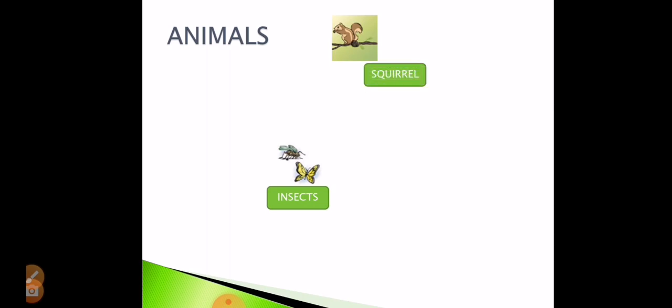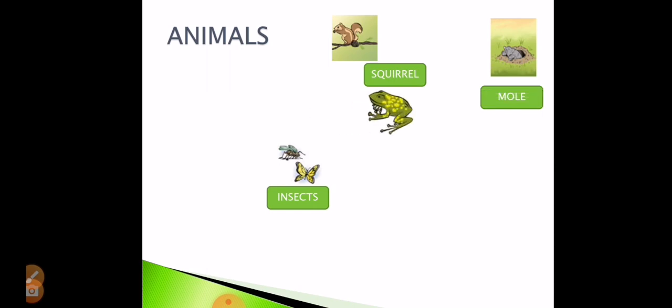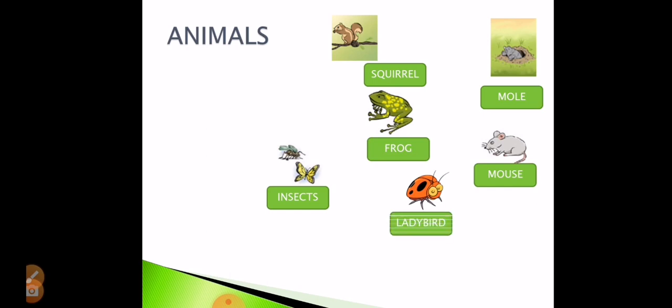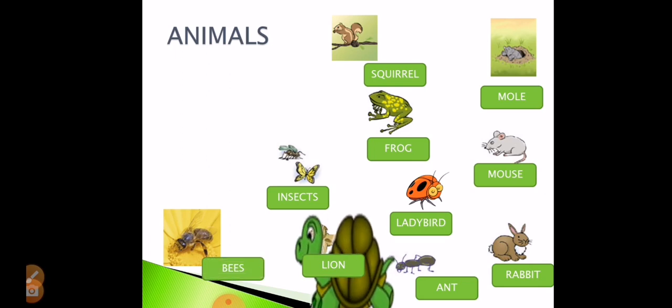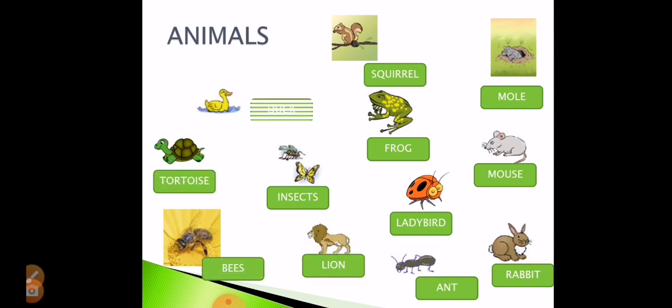What do we find usually in nature? We find, of course, animals in addition to plants. The animals that we have are so many. We're going to name a few. We have a squirrel, we have insects, we have a mole, we have frogs, mouse, or the plural is mice, the ladybird, which is usually kids' favorite. We have rabbit, we have an ant, we have lions, bees, turtles or tortoise, ducks, and many others, of course.